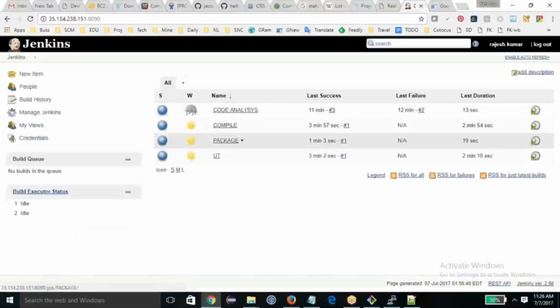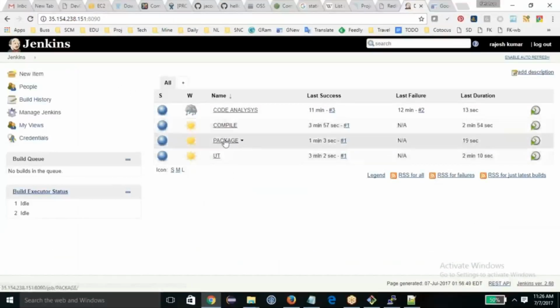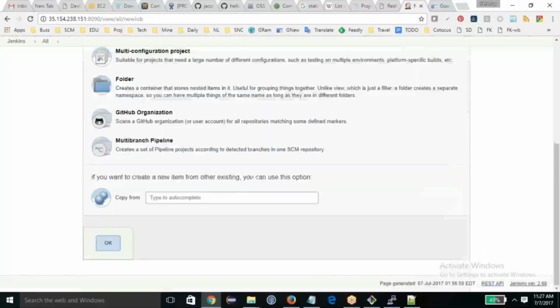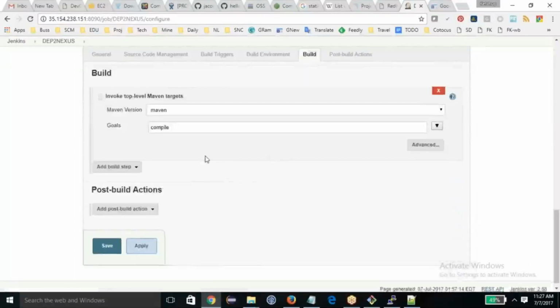You can see the deployment job I had written. I don't know where it is. So we have the compile, UT, package jobs. The next one is deployment, so dep to Nexus. Yes, this I'm deploying to Nexus. Packaging, compile. Anyone will work for me, and this time, deploy.